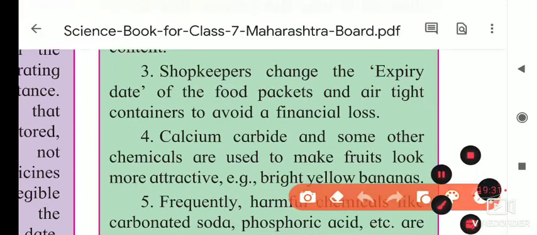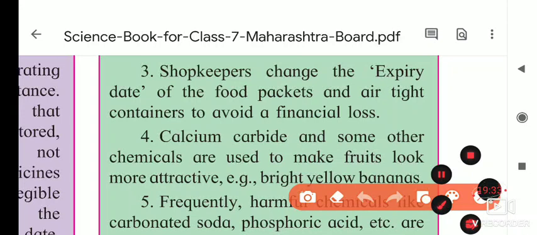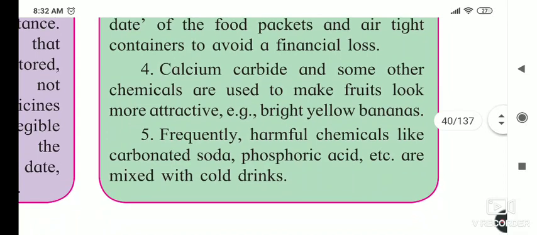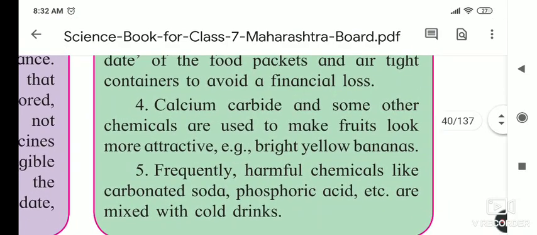The shopkeeper changes the expiry date of the food packets, and they use airtight containers to avoid financial loss. If the item did not get sold, it expires, and that is very dangerous for human health.